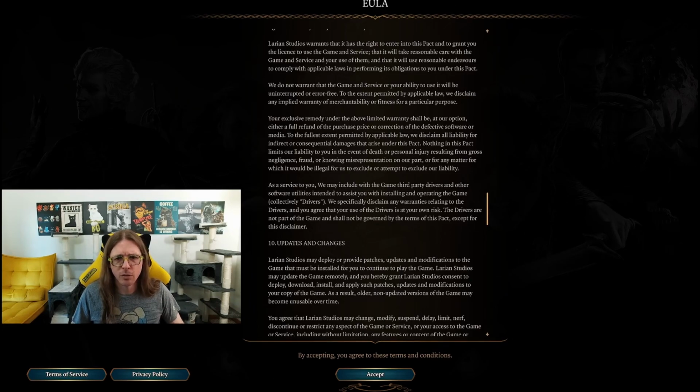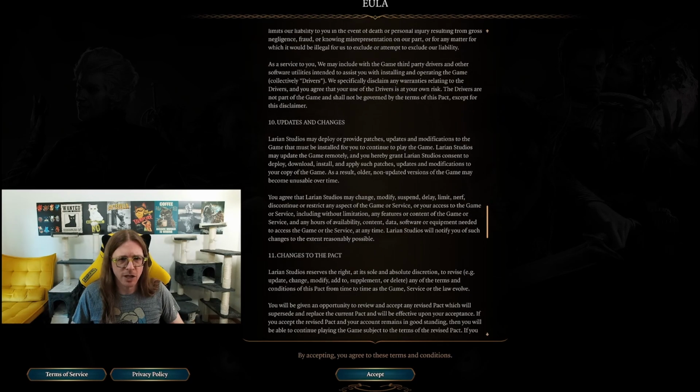As a service to you, we may include with the game third-party drivers and other software utilities intended to assist you with installing and operating the game. Okay, updates and changes. Larian Studios may deploy or provide patches, updates, modifications to the game that must be installed for you to continue to play the game. Larian Studios may update the game remotely, and you hereby grant Larian Studios consent to deploy, download, install, and apply such patches, updates, and modifications to your copy of the game. As a result, older, non-updated versions of the game may become unusable over time. This is kind of like that catch-all.